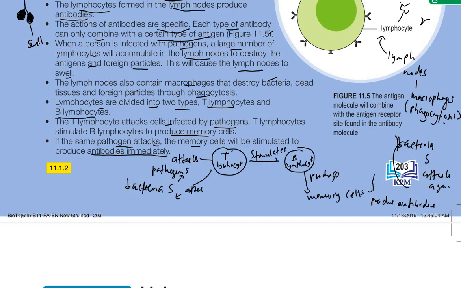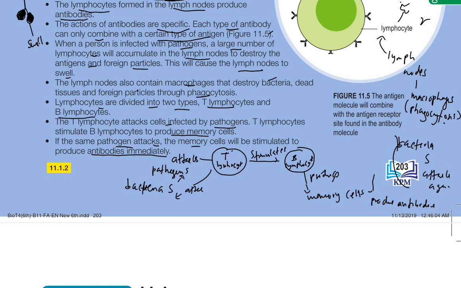The first infection maybe takes a longer time because T cell has to attack the pathogens, not knowing what type of pathogens and so on. But at the same time, it will stimulate the B cell to produce the memory cell. Now I know this bacteria, how it looks and so on.